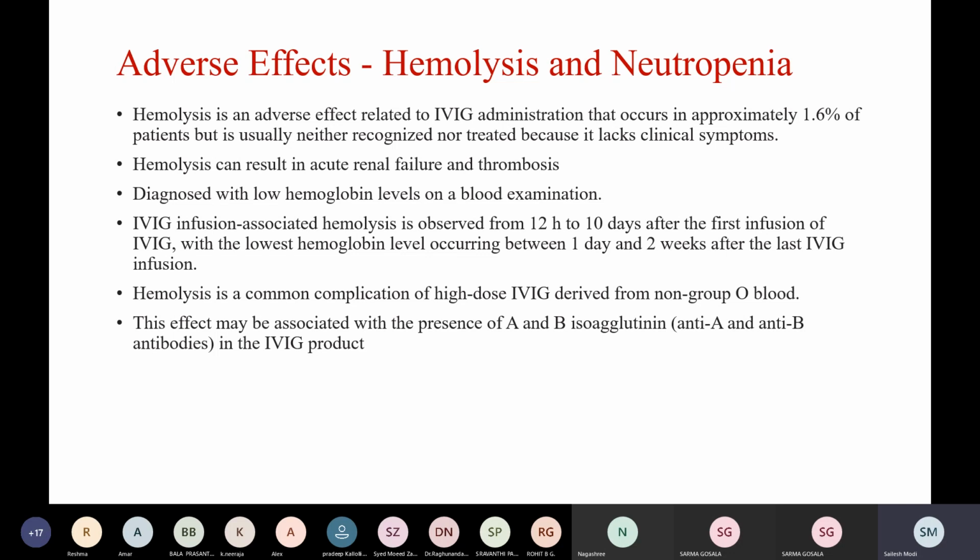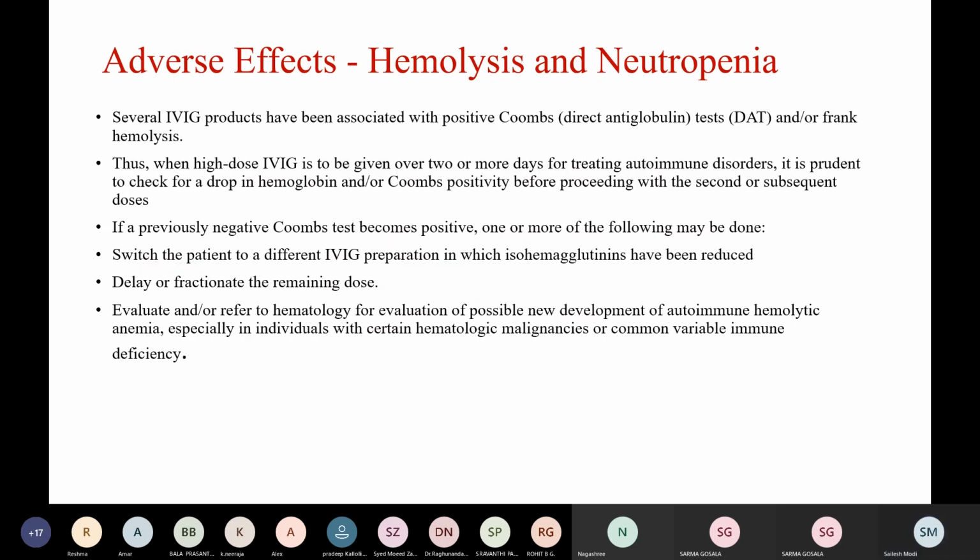Hemolysis is a common complication of high dose IVIG, which is derived from non-group O blood. This effect may be associated with the presence of A and B isoagglutinin in the IVIG product. Several IVIG products have been associated with positive Coombs test and or frank hemolysis. Thus, when high dose IVIG is to be given over 2 or more days for treating autoimmune disorders, it is prudent to check for a drop in hemoglobin or Coombs positivity before proceeding with the second or subsequent doses.